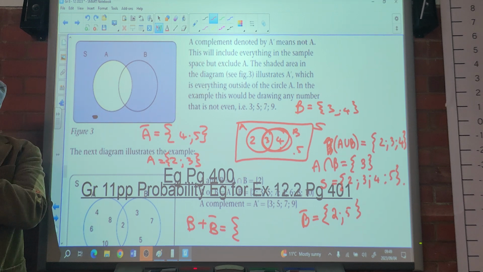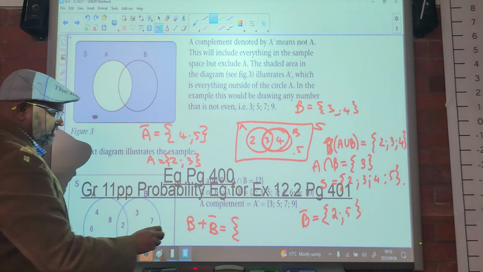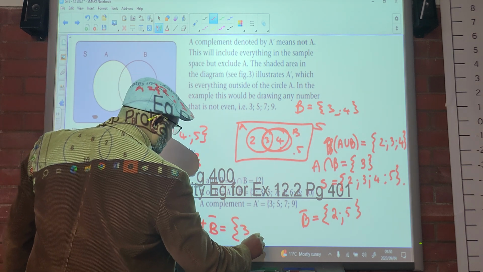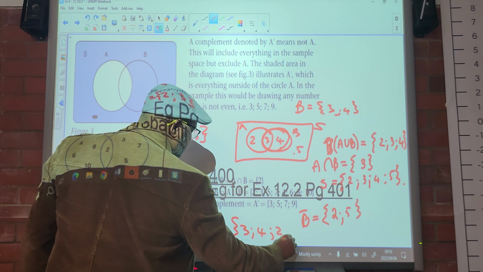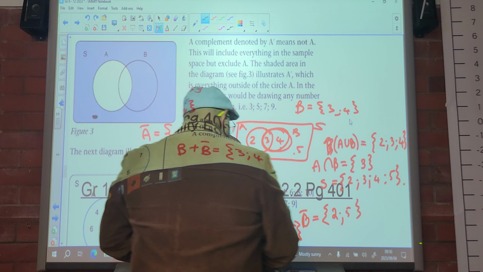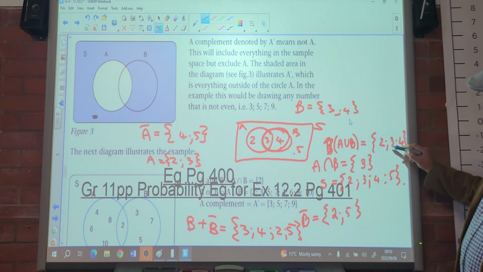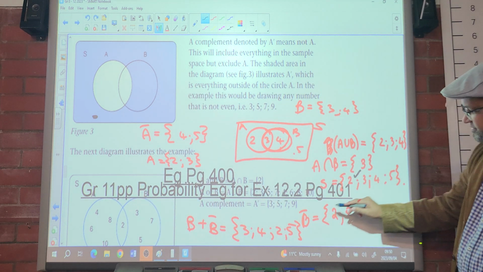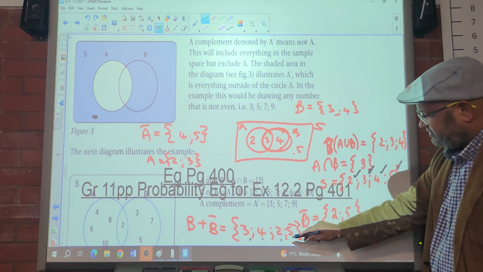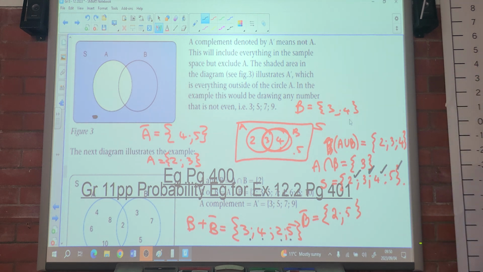If I list B and not B together, we have 2, 3, 4 and 5, the sample space. So you can see that B and not B are complementary. They always add up to the sample space.